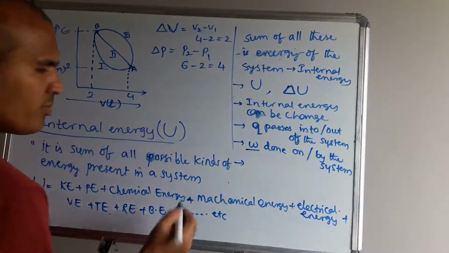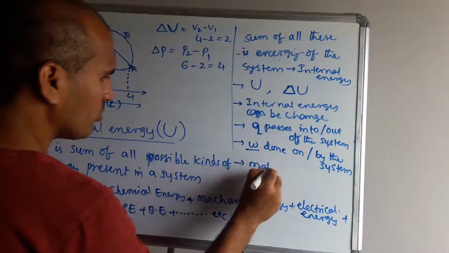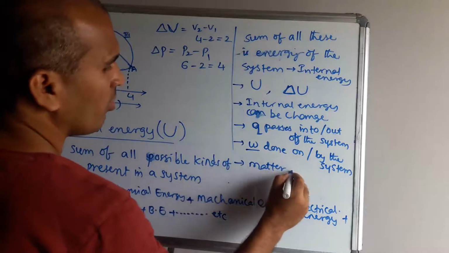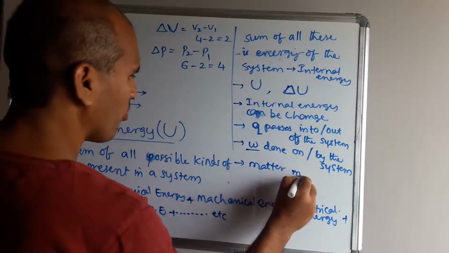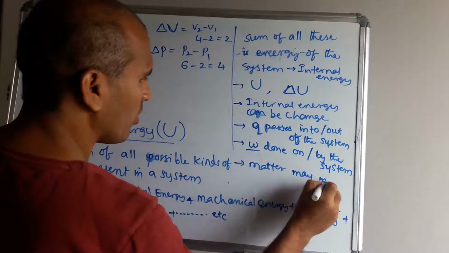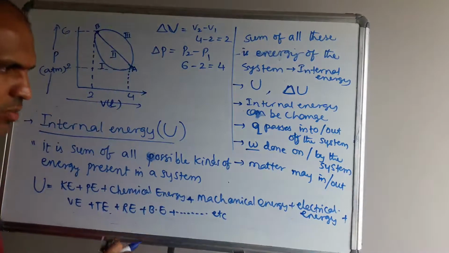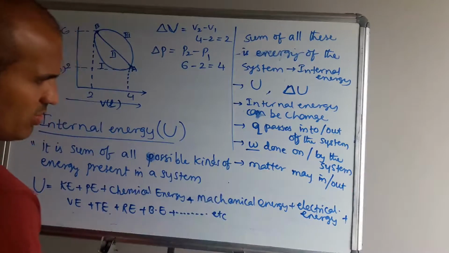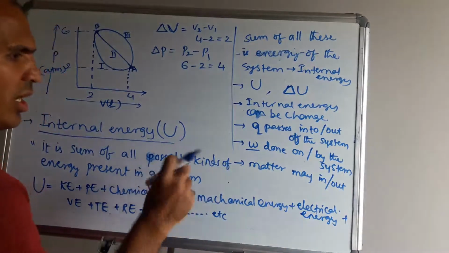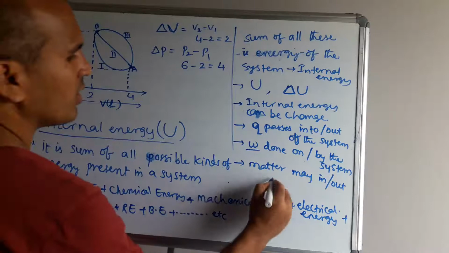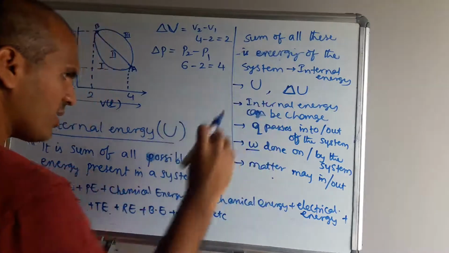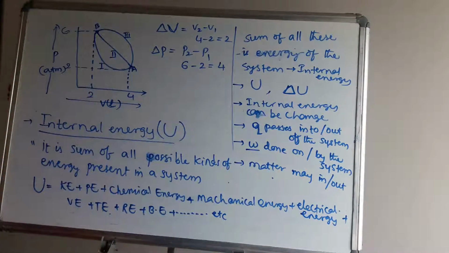Another one is matter. Matter may go in or out. It means it may be added to the system or it may leave the system. I wrote the simple words 'in or out' of the system. So by these three we can change the internal energy.